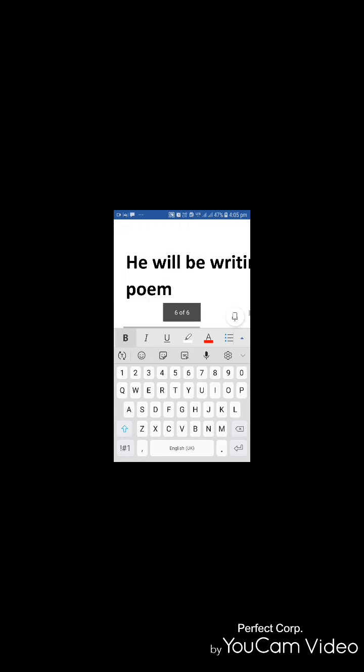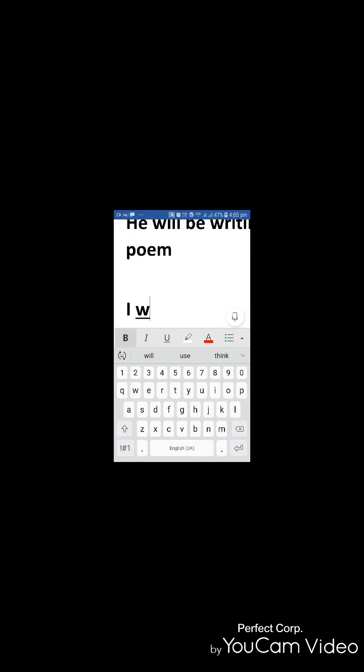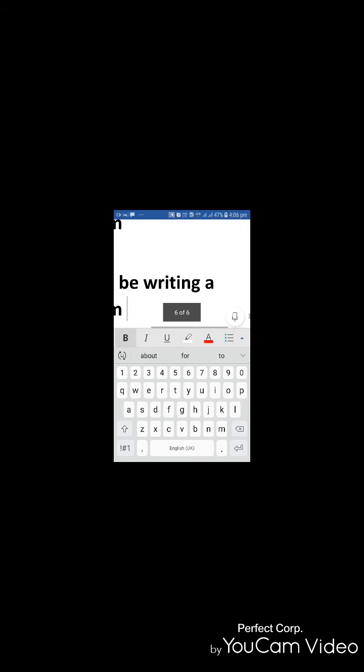He will be writing a poem. I will be writing a poem. So in future tense, in future continuous, it takes be. The continuity shows I will be writing a poem at this time tomorrow.